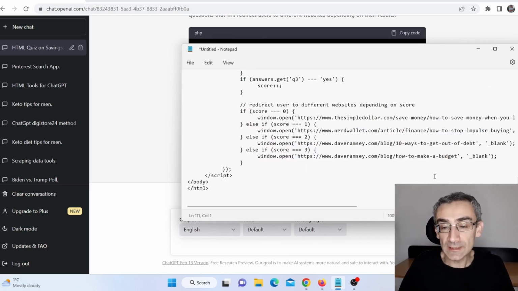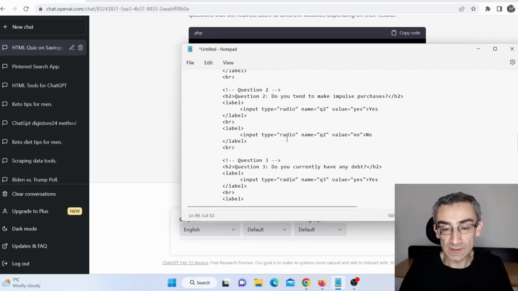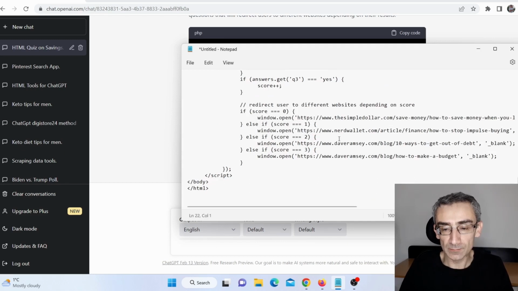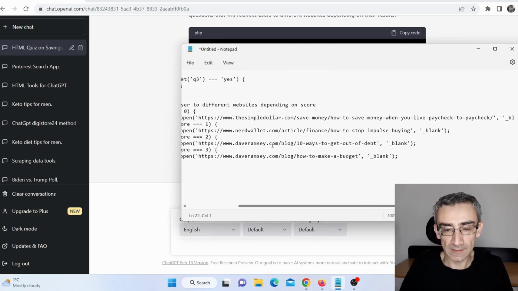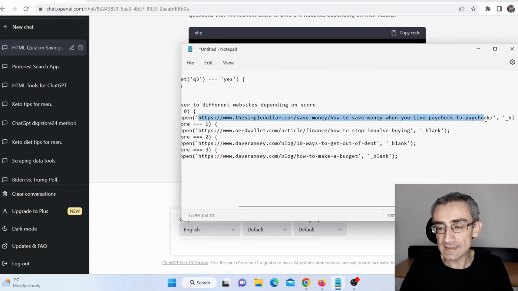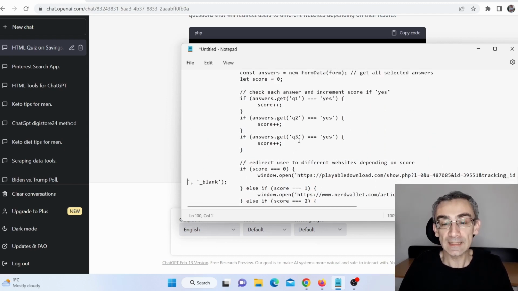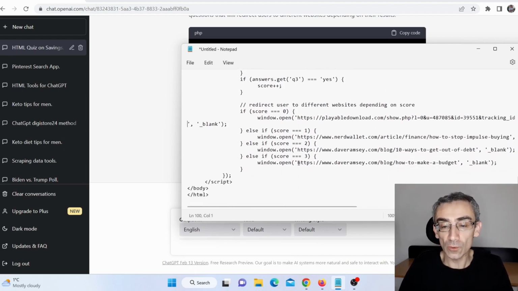Okay, and now here where you see these websites, we actually need to replace them with our Cpagrip affiliate links, or Max Bounty, CPA Lead, CPA Build, or whatever CPA affiliate network you're using. So let me scroll back here on top, and I'm going to copy this, and then I'm simply going back here and move this slider so you can see better. And I'm going to replace this link with my own Cpagrip affiliate link. And I need to do that for all 4 of these.